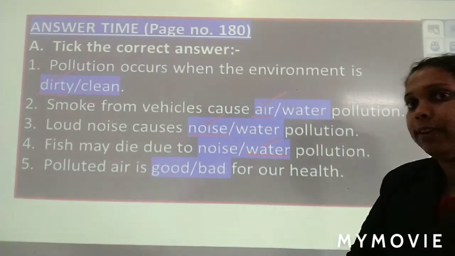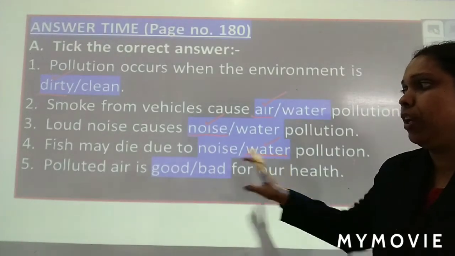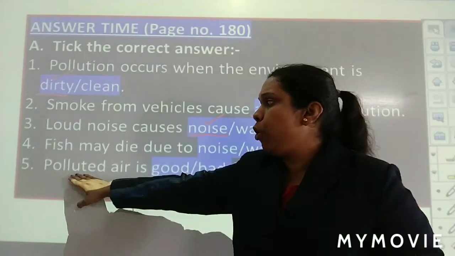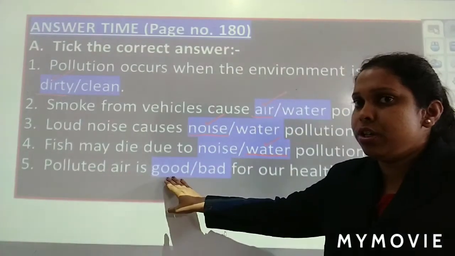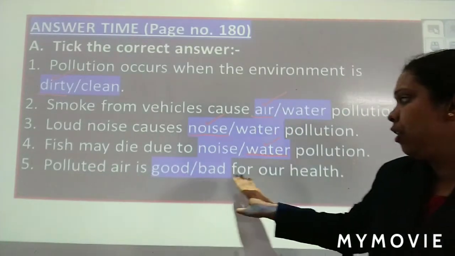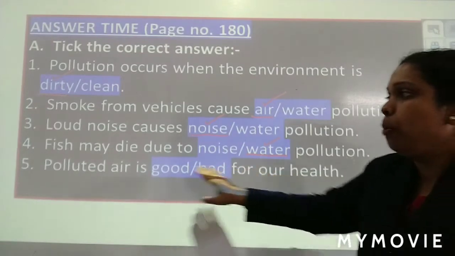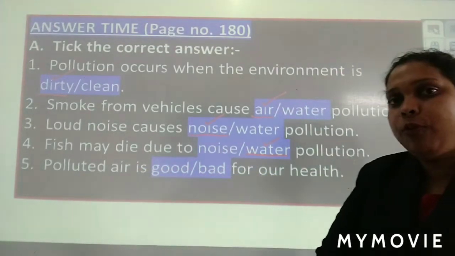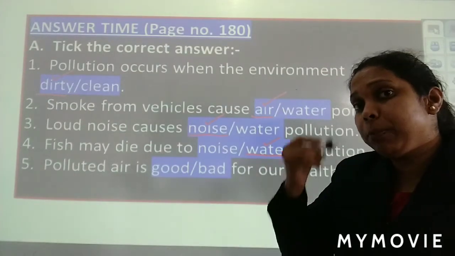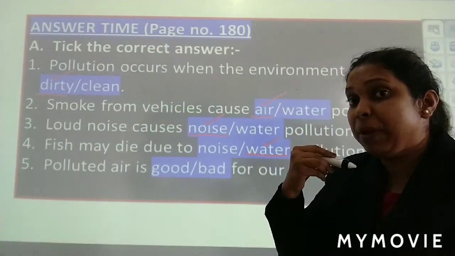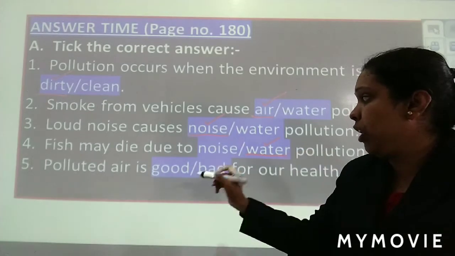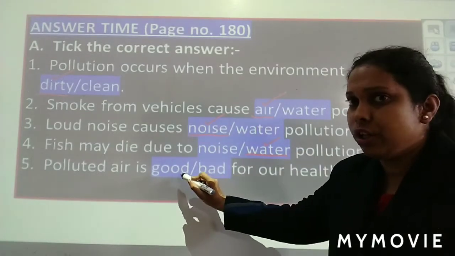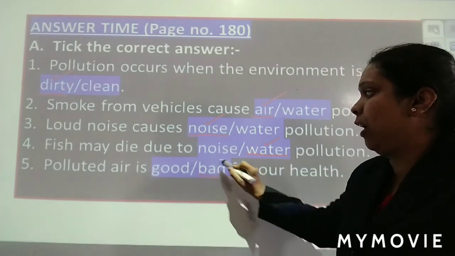Water pollution is there, then only fish will die. Okay, next number 5. Polluted air is good/bad for our health. What will happen if we breathe polluted air? We'll get sick. So is it good? No, it is bad for our health.